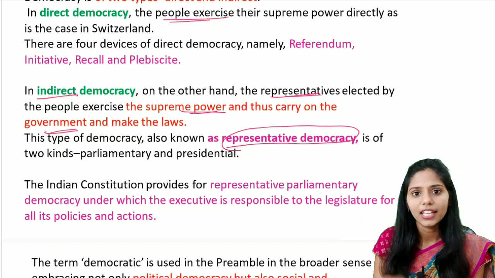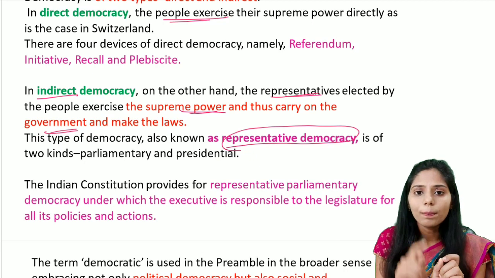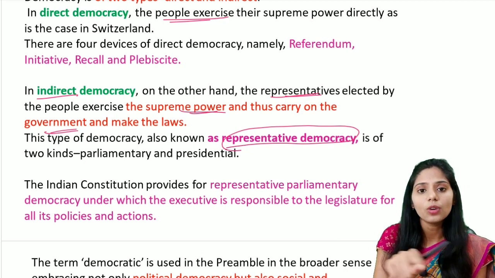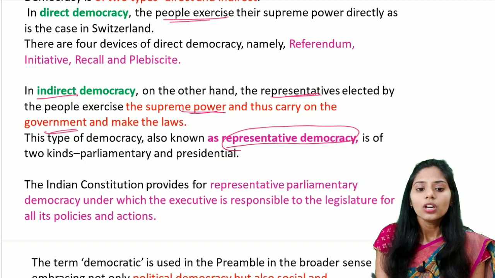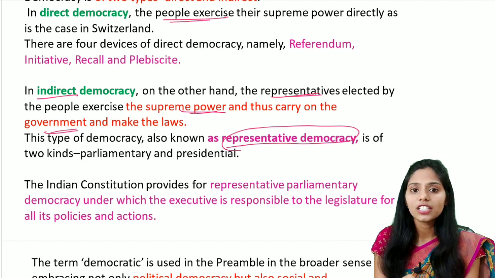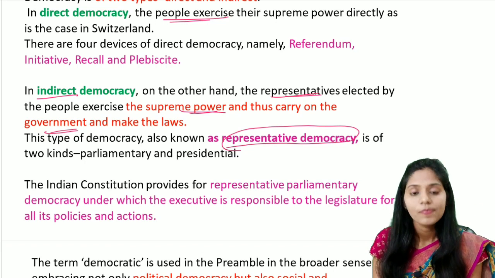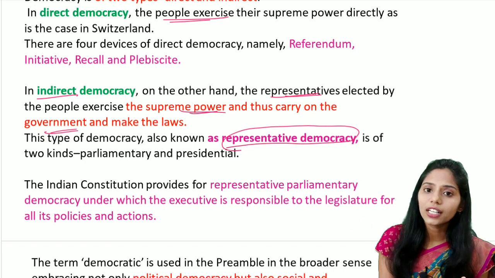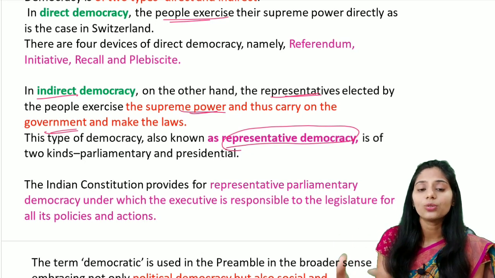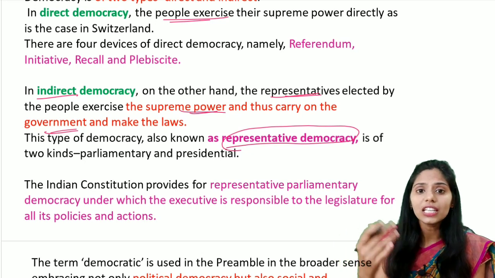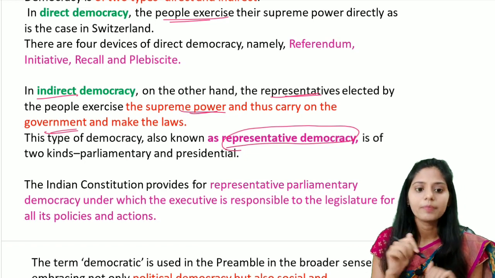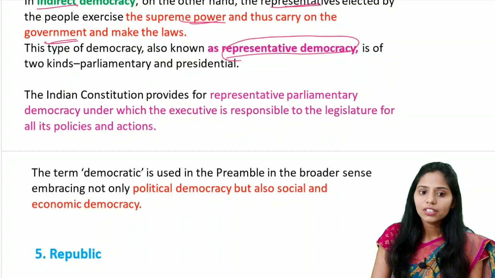there is a legislative. There is a proper coordination, the cooperation that is seen between the legislative and the executive. So in this, there is the executive which is responsible to the legislative for its actions. So there is a proper coordination and also the cooperation that is seen between the legislative and also legislature seen in the parliamentary form of the government that we adopted. And let us see the next one.